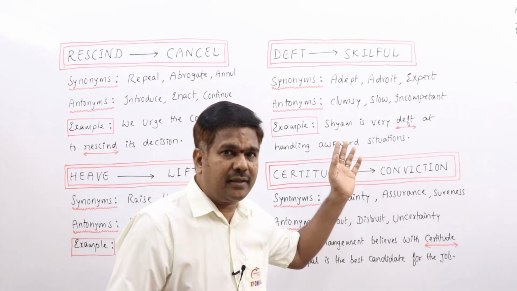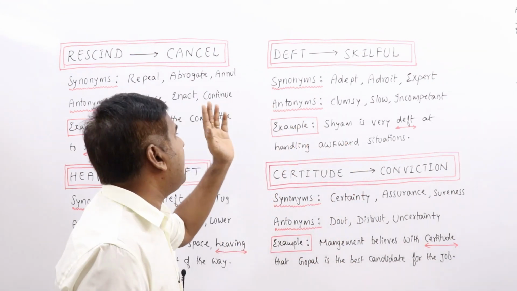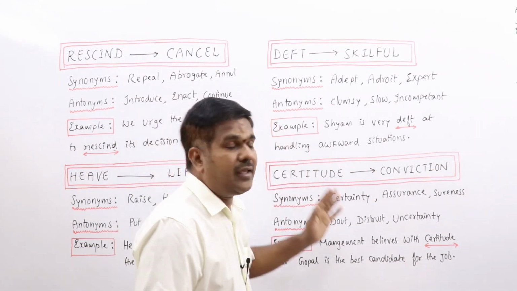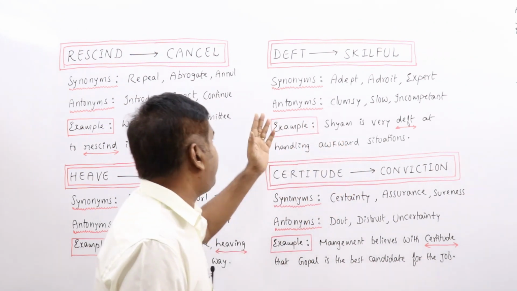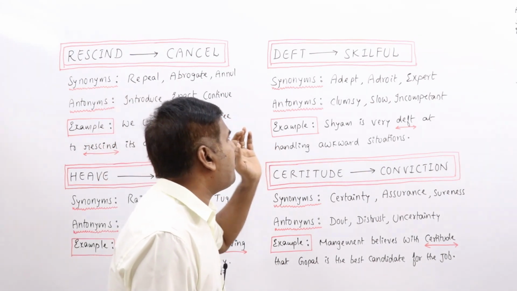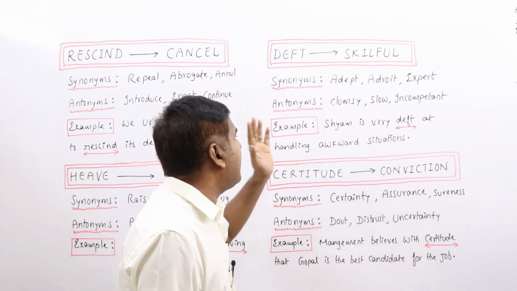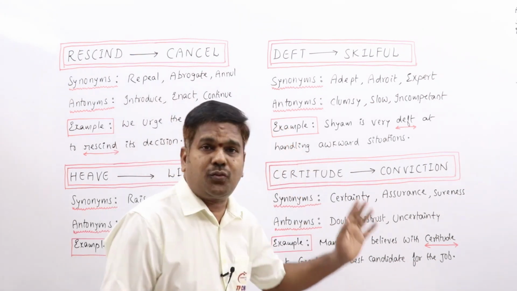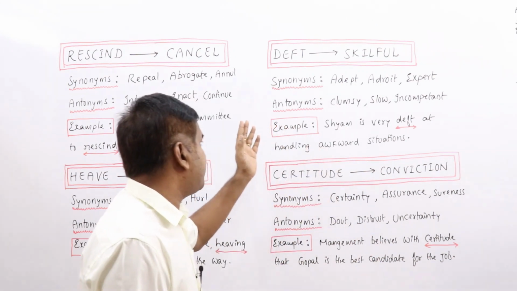That is what we call it as deft. Quick and neat in movement. Skillful in a quick, sure and easy way is what we call it as deft. Synonyms: adept, adroit, expert, proficient, ingenious, nimble, dexterous, ability. All these words can be related to synonyms.